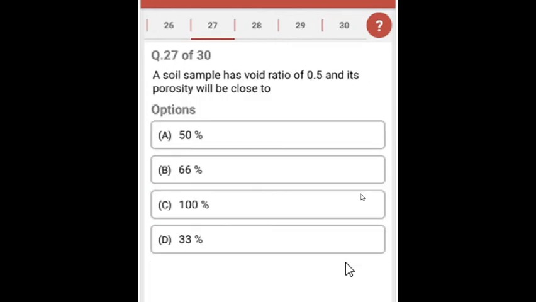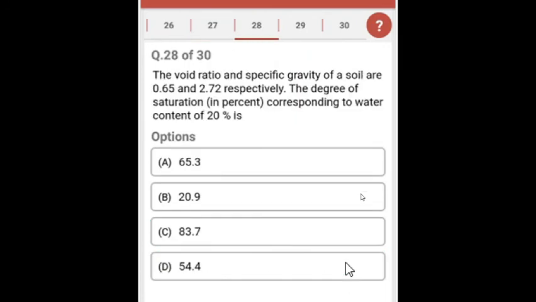Question 27. A soil sample has void ratio of 0.5 and its porosity will be close to, and the answer is 33%. Question 28. The void ratio and specific gravity of soil are 0.65 and 2.72 respectively. The degree of saturation in percent corresponding to water content of 20% is, and the answer is 83.7.